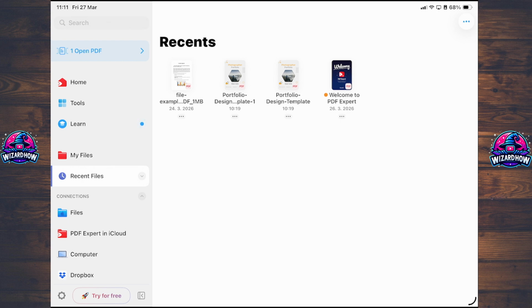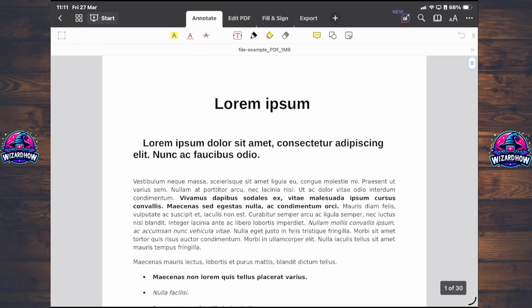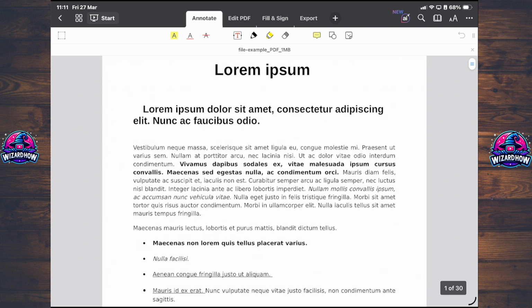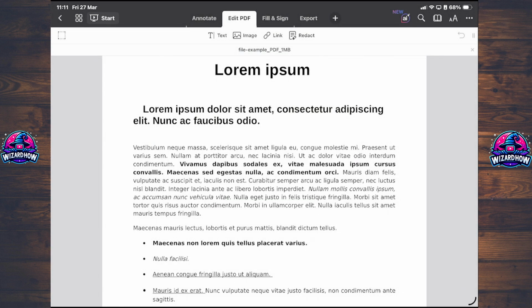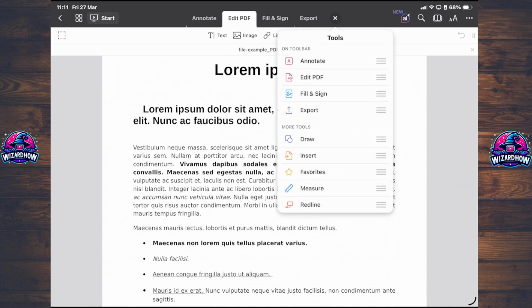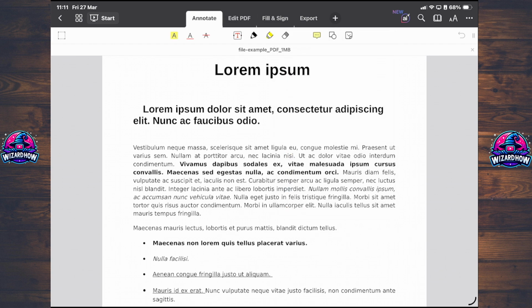So let me open up the PDF. Now here, if you don't see annotate directly, you will press this circled button right here, and it will open up annotate, edit PDF file, fill and sign, export, and so on. Now click on annotate and you will be redirected right over here where I am now.